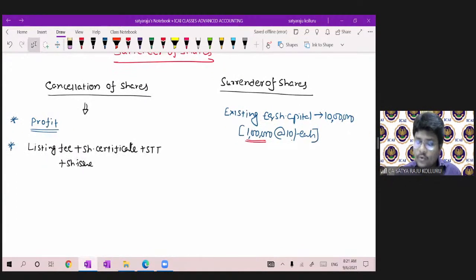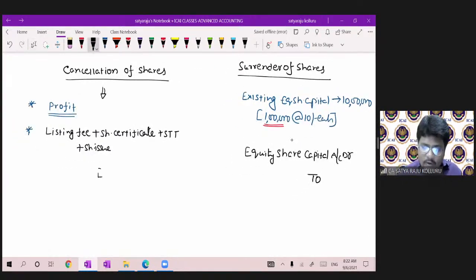Now, what I will do, I will definitely reduce the equity share capital, no doubt about it. So, sir, while cancelling the equity shares, what is the entry you will pass? Equity share capital account Dr. To reconstruction account. Immediately, you will recognize it as a profit.